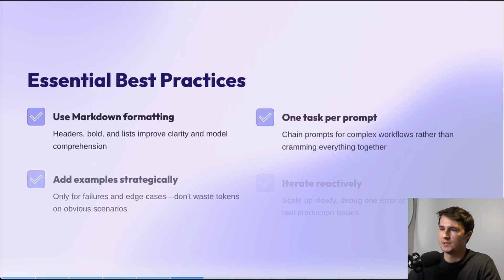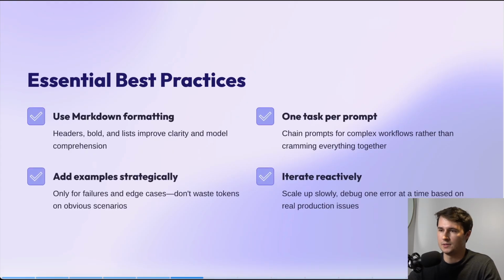Now let's talk about some essential best practices for prompting. So first, you always want to use Markdown formatting. Large language models understand this type of formatting the best. Second, you want to add examples strategically. So again, we're building our prompt reactively, and we're only adding examples for failures and edge cases that appear while testing. Third, one task per prompt.